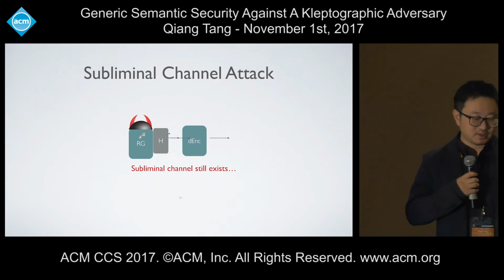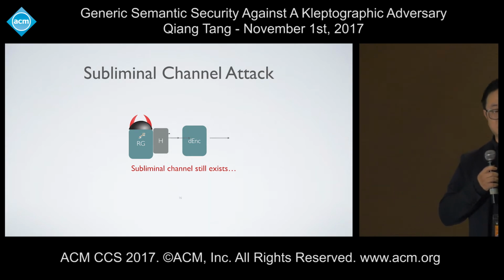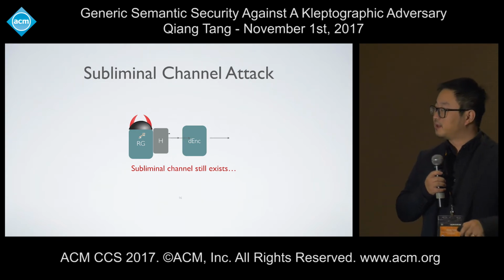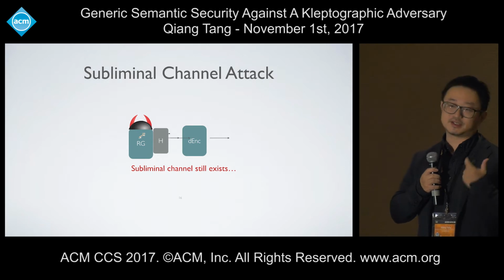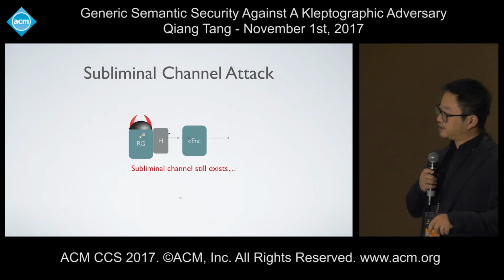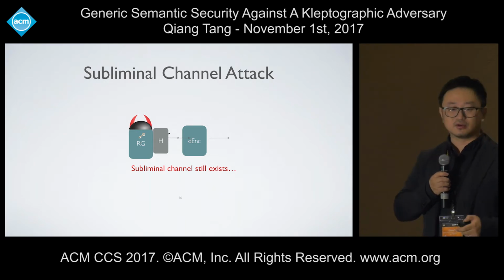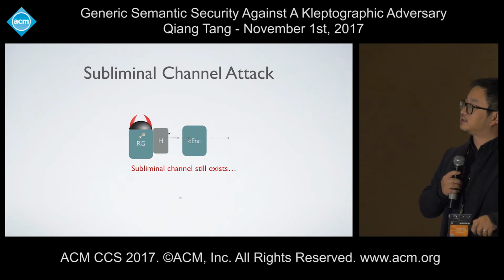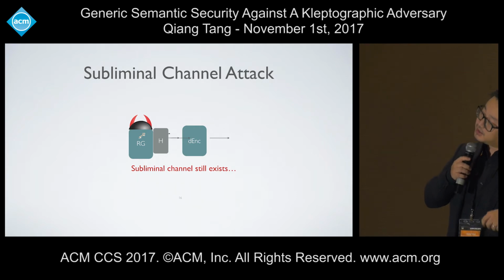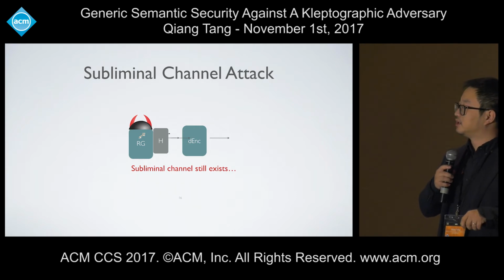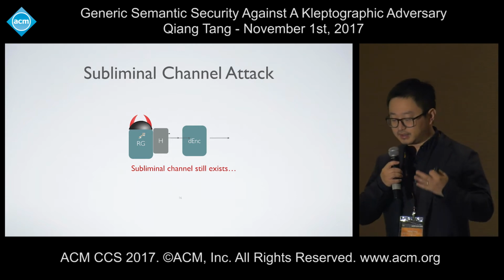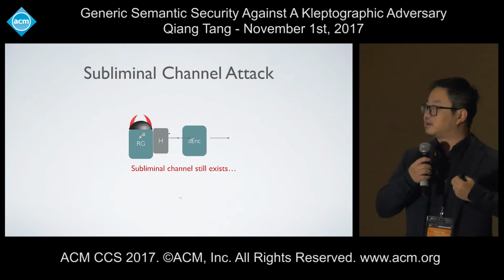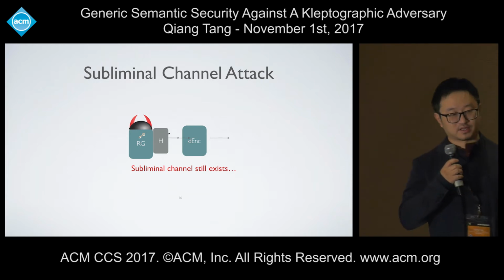Unfortunately, it's easy to see that the subliminal channel attack can be easily generalized to this setting. The reason is quite simple: this component of randomness generation, this single package, is still malicious. It can take these two parts into account by doing rejection sampling. For example, whenever this bad package of randomness generation produces samples of randomness, it pre-computes the ciphertext and checks whether the ciphertext always embeds a bit 0 in it, for example.